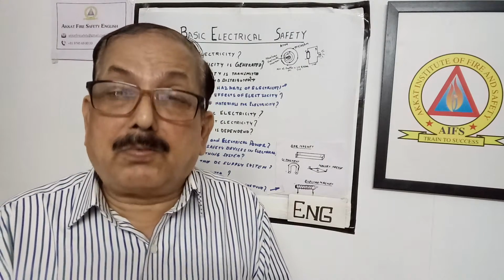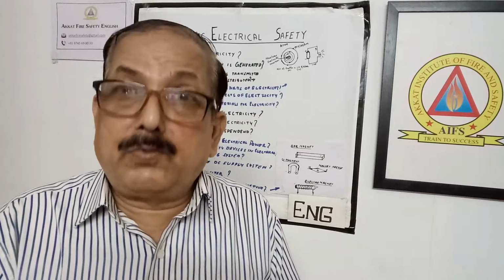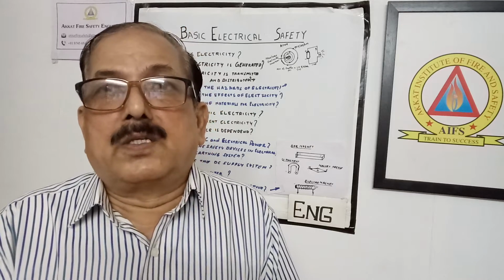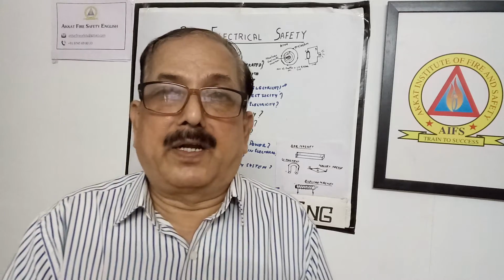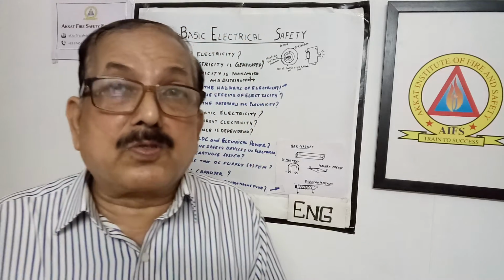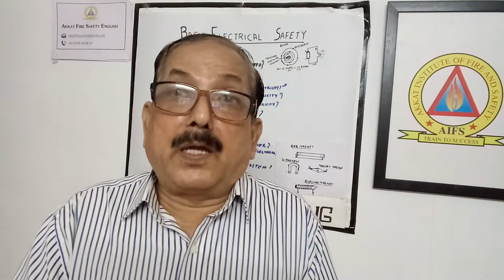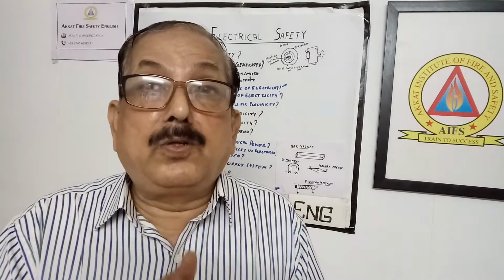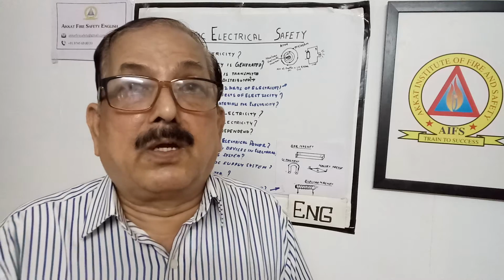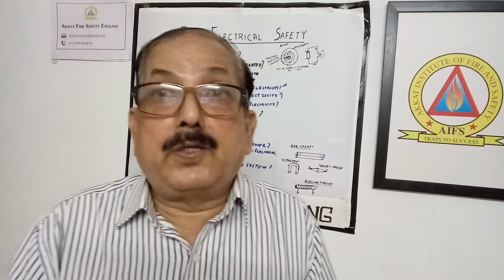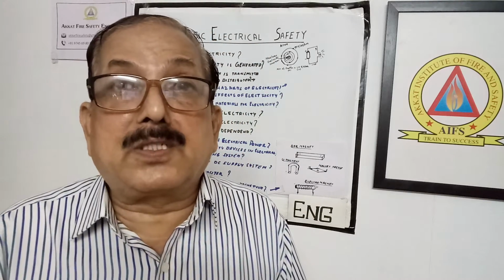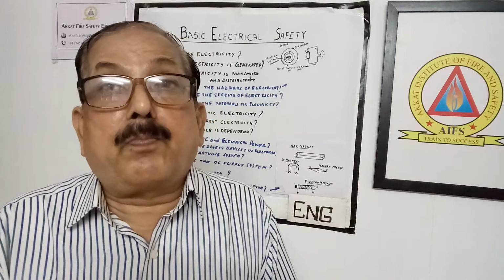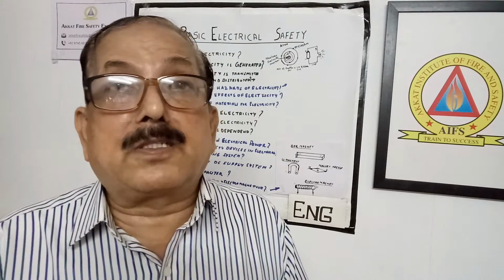Either the magnet can move or the coil can move. This is the first of Faraday's laws of electromagnetic induction. The second law states that the magnitude of the induced EMF is the rate of change of flux linkage. What does it mean? How much electricity is generated depends upon the rate of change of flux linkage.